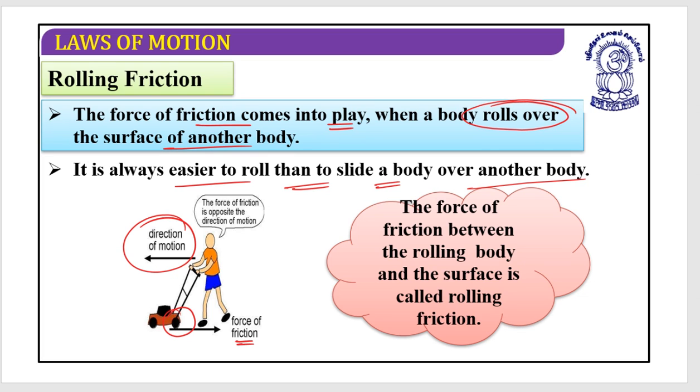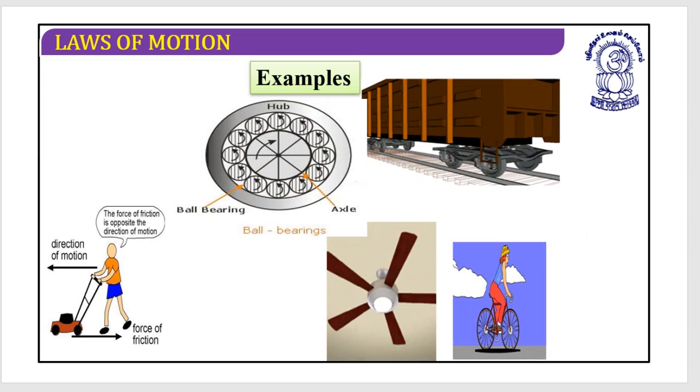The force of friction is opposite to the direction of motion, and the force of friction between the rolling body and the surface is called rolling friction. I hope this is clear.